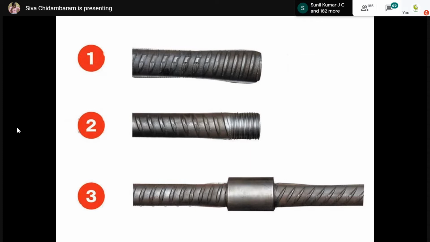So this problem exists with the threaded coupler. This is called a parallel threaded coupler. Both the threads are parallel. That's why it is called a parallel threaded coupler. Now come to this case.